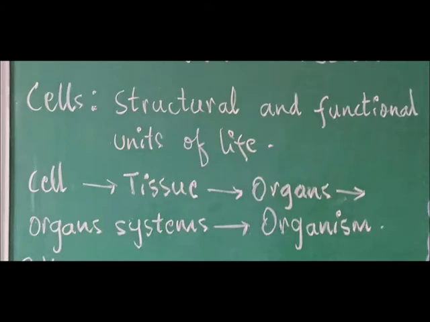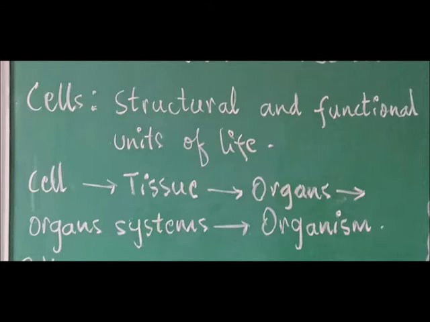So, organisms are made up of cells. Cells are organized in different levels in the body of an organism. See the scheme there. Cells are organized into different levels like tissues, organs, organ systems, finally which make an organism.